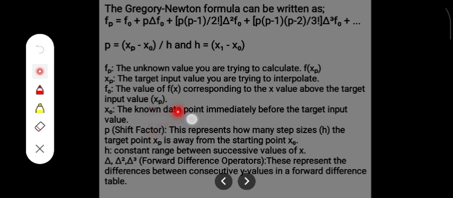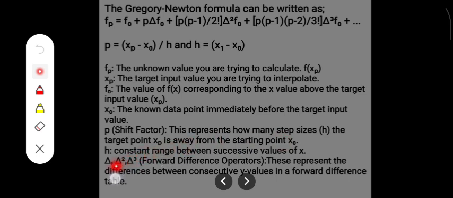similar to s subscript 0 in the linear interpolation formula also. Now p is called the shift factor. This represents how many step sizes the target point is away from the starting point. You will get that when we apply the formula to a question. And h is just a constant range between successive values of s. You can also call it the common difference.